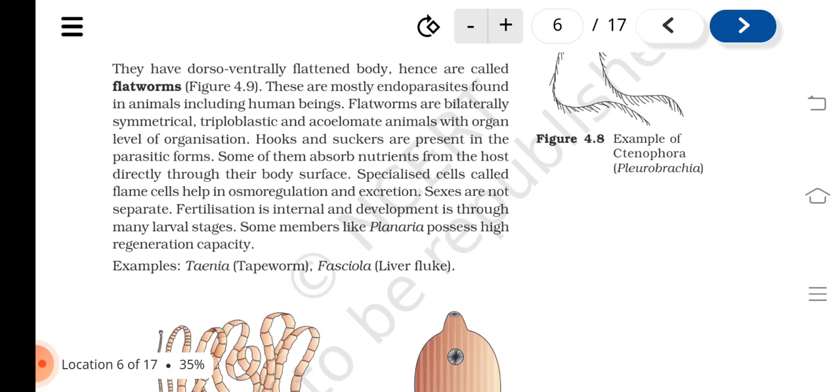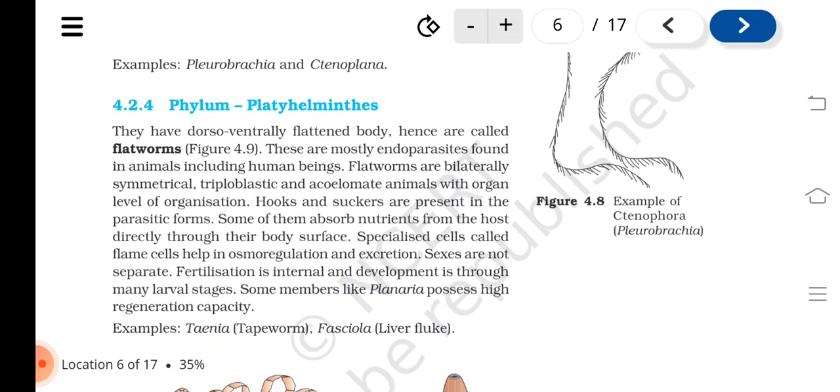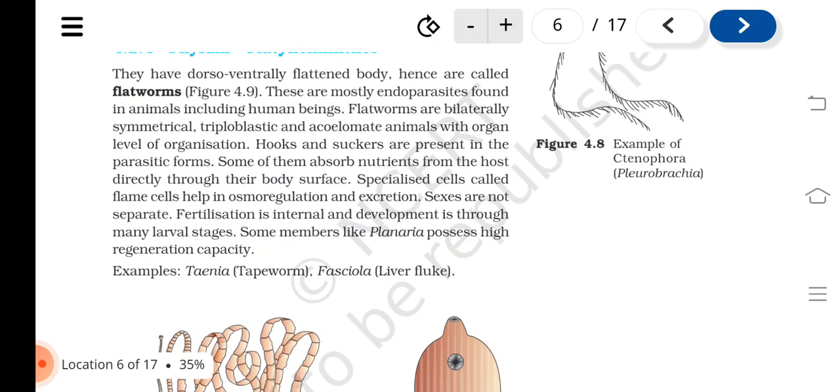Some of them absorb nutrients from the host directly through their body surface. Specialized cells called flame cells help in osmoregulation and excretion. Sexes are not separate, fertilization is internal and development is through many larval stages. Some members like Planaria possess high regeneration capacity. Examples: Taenia or tapeworm, Fasciola or liver fluke.